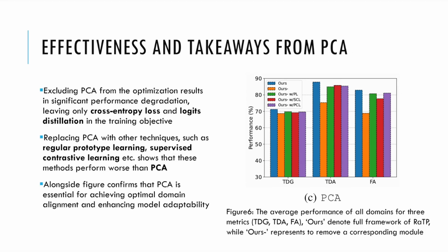Coming to the effectiveness and takeaways from the third component, that is the PCA. The first thing that we observe is that excluding it from the optimization process significantly impacts performance, and it leaves only cross entropy loss and logit distillation, which is an incomplete training objective. Further, substituting PCA with alternatives like regular prototype learning or supervised contrastive learning has also been evaluated. But the results are similar to what we expect, that these methods fail to match PCA's effectiveness in achieving robust domain alignment. The accompanying figure clearly reinforces this, demonstrating that PCA is indispensable for optimizing domain alignment and enhancing the model's adaptability to shifting environments.